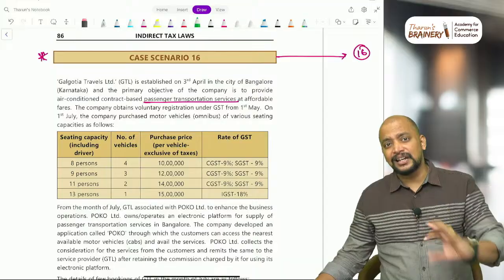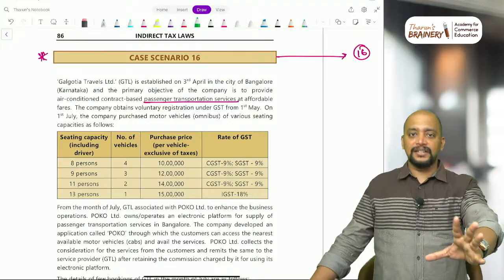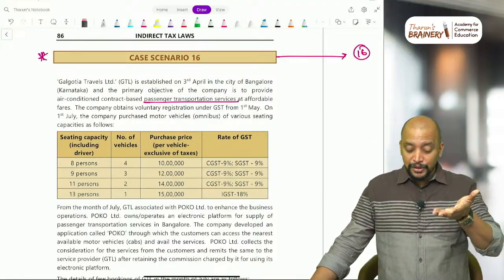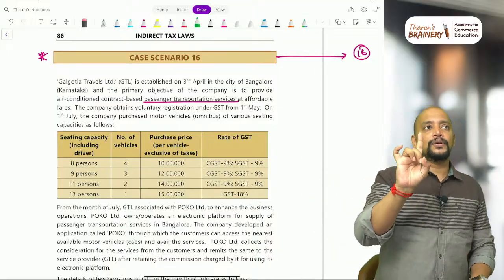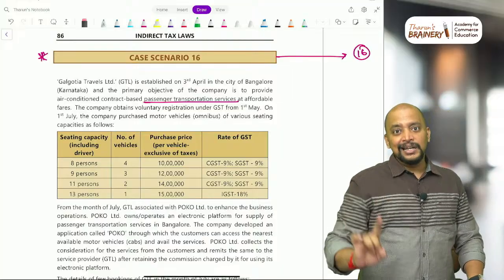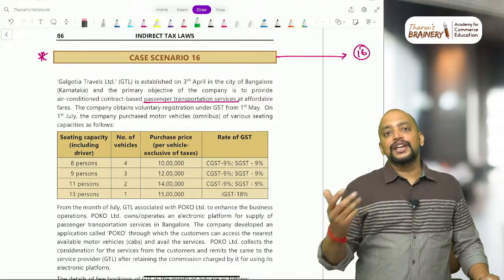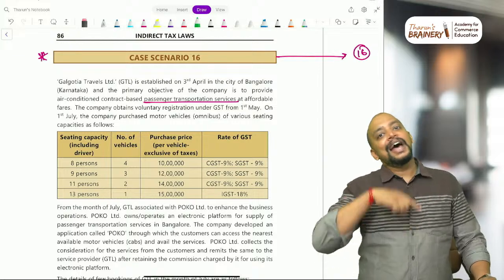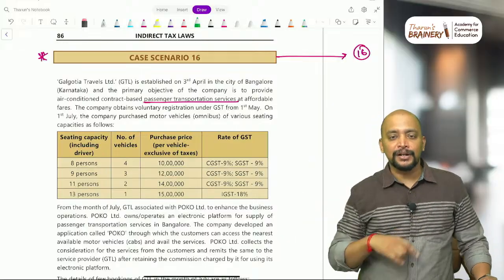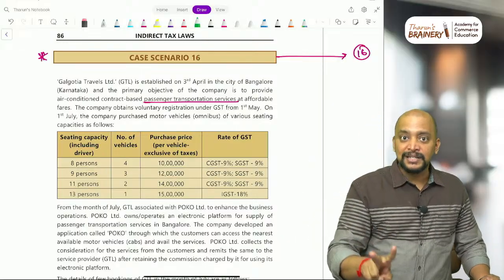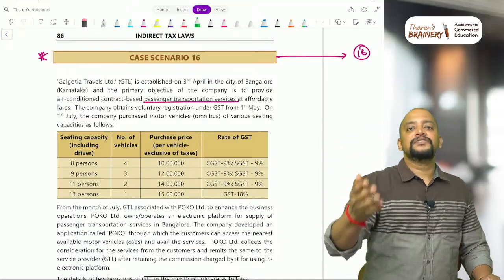Usually it will be case scenarios only. Rarely there will be single MCQs, and those single MCQs will be very, very easy. You don't have to bother about that, because if you learn this, automatically that single MCQ will be covered. Rarely you will get one MCQ from GST and 2 or 3 MCQs from customs, because customs they need to ask only for 4 marks in MCQs, and the remaining 4 into 4, 16 marks will be in the descriptive paper. So 2 MCQs in customs and 1 MCQ in GST, that is where the 6 marks will be. 24 marks will be from case scenarios.